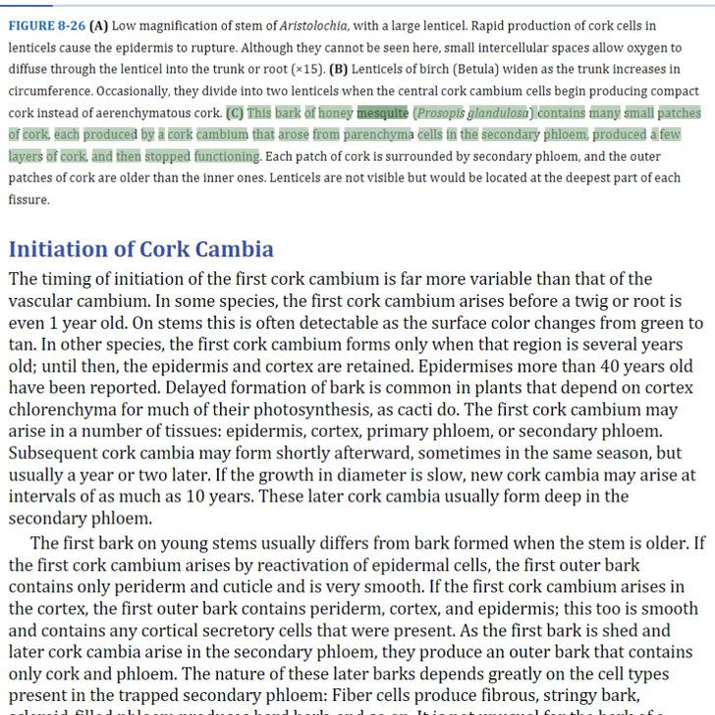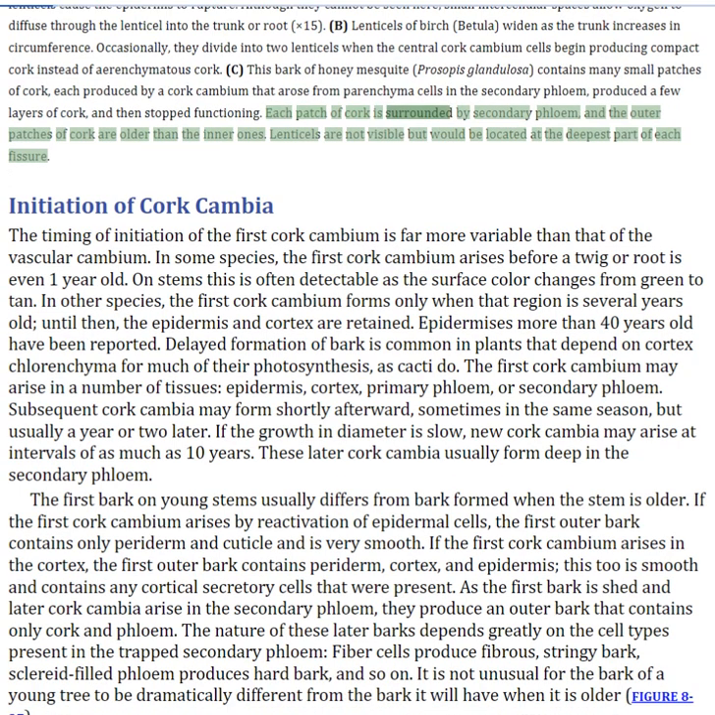This bark of honey mesquite contains many small patches of cork, each produced by a cork cambium that arose from parenchyma cells in the secondary phloem, produced a few layers of cork, and then stopped functioning. Each patch of cork is surrounded by secondary phloem, and the outer patches of cork are older than the inner ones. Lenticels are not visible but would be located at the deepest part of each fissure.